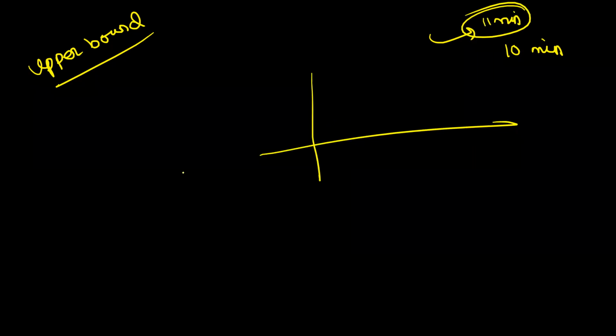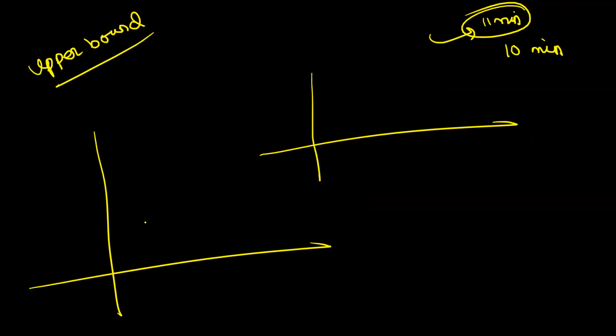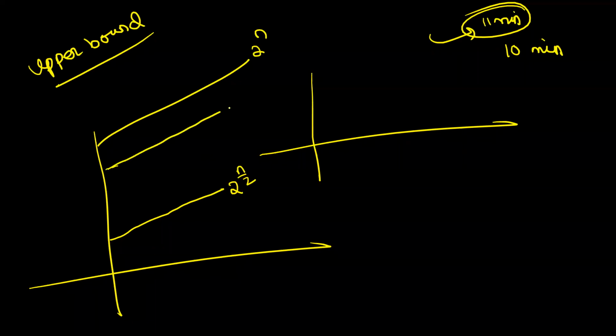अगर मैं ऐसा बोलता हूँ कुछ कि boss, there are two curves, right? मैं ऐसे ही रैंडम बना रहा हूँ, this curve is 2 raised to n by 2, okay, and this curve is 2 raised to n. I am just drawing for your understanding, right? And our function lies somewhere in between. मेरा फंक्शन कुछ ऐसा है, ठीक है?